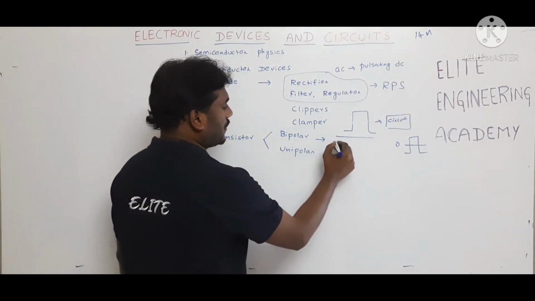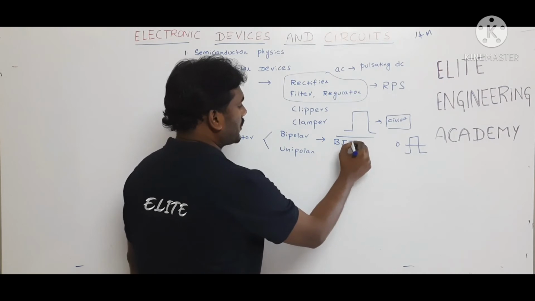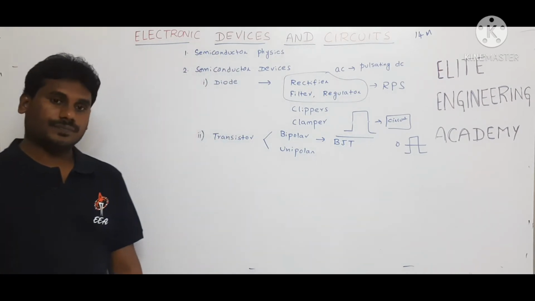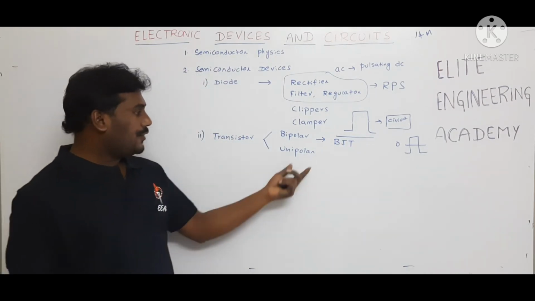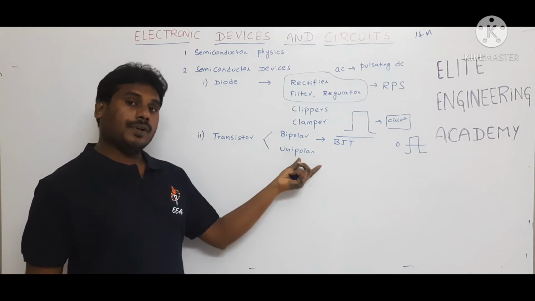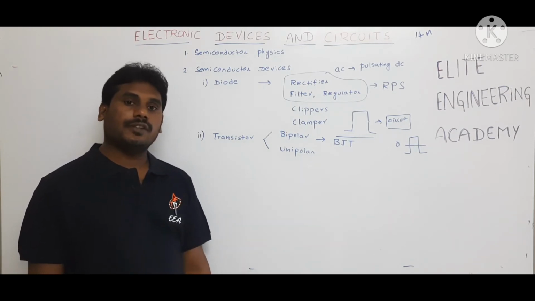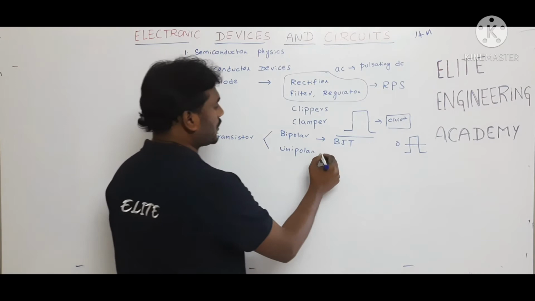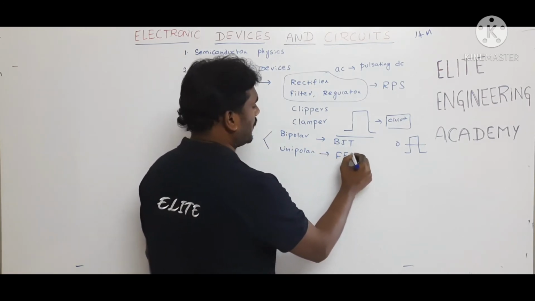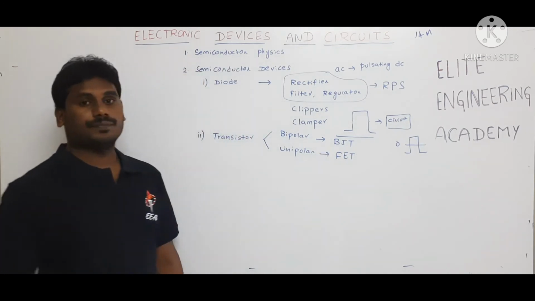An example of a bipolar device is the BJT, bipolar junction transistor. In a unipolar device, the operation depends only on majority charge carriers. An example of this type of transistor is the FET, field effect transistor.